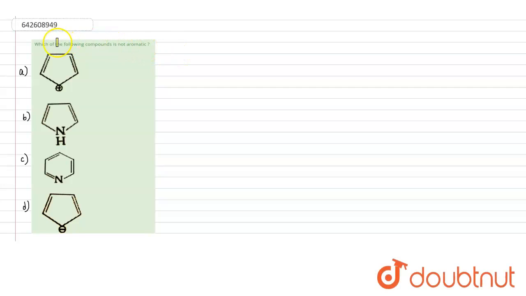Hello. The question says: which one of the following compounds is not aromatic? So we have to tell which of the following compounds is not aromatic. Before doing this question, we have to understand the concept of aromaticity, what we mean by aromatic and what we mean by aromaticity.